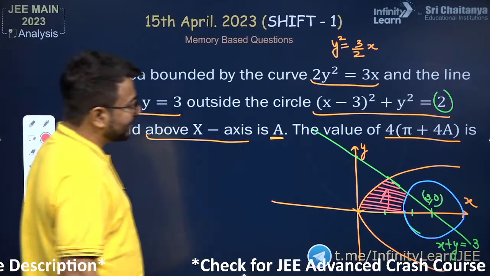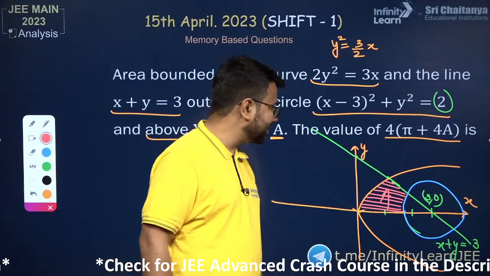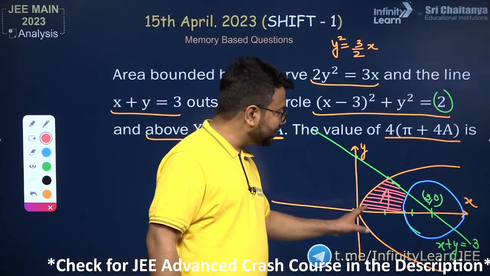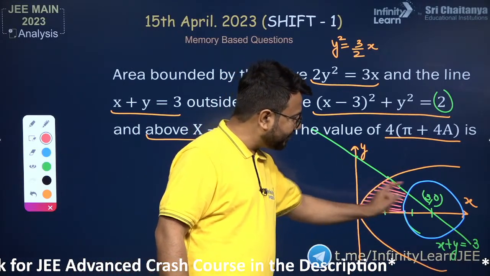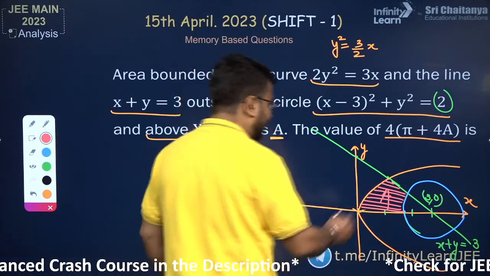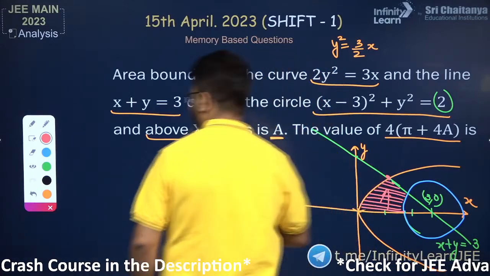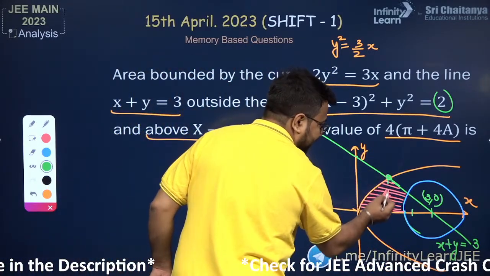अच्छा, इस एरिया को निकालने का जो तरीका है ना, the best way to evaluate this area. You can take the help of parabola also, you can take the help of line also, and you can take the help of circle also. Okay, so first of all, determine this coordinate. I can give you the concept basically how to get the area. First of all, determine this coordinate.